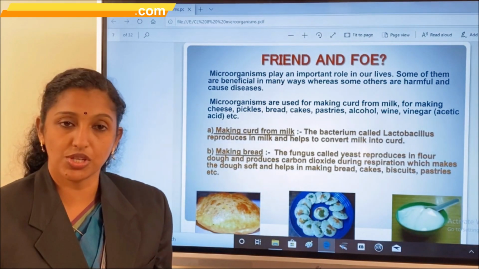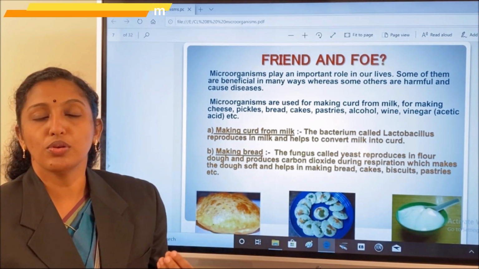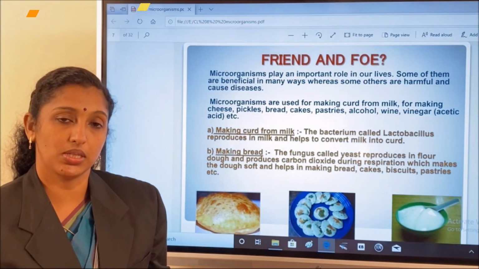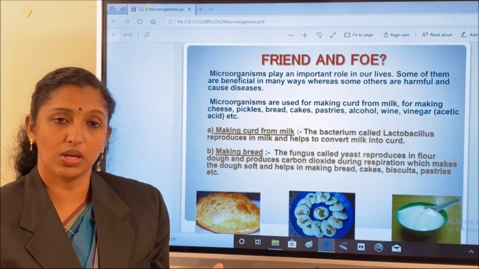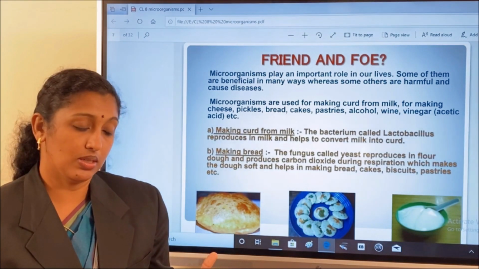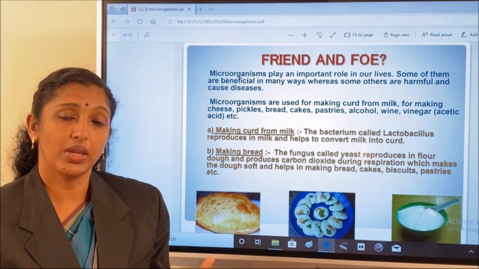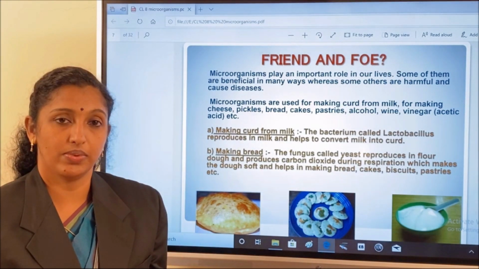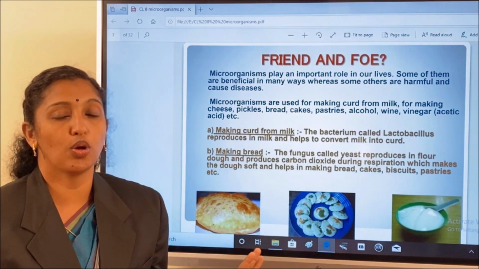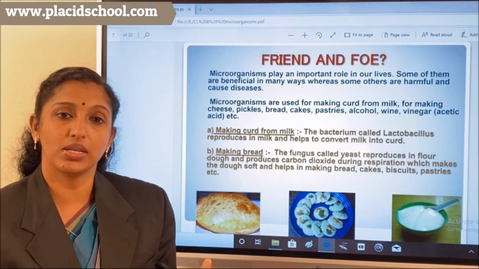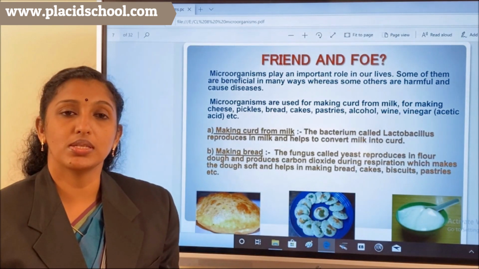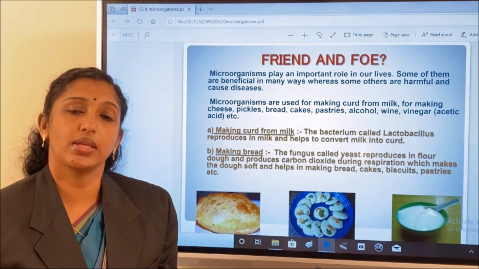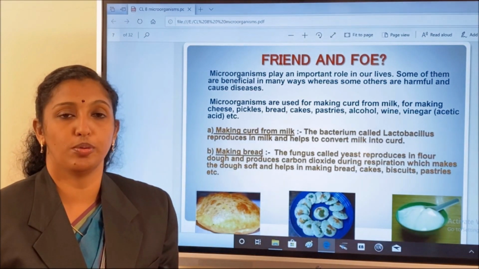Do you know how she prepares the curd? Next time, just observe how your mother prepares that curd. She simply takes 1 cup of milk that is lightly warm, and into that she adds 1 teaspoon of curd, mixes it well and keeps it aside overnight. The next day when we look at that bowl, you can see that the milk has changed into curd.